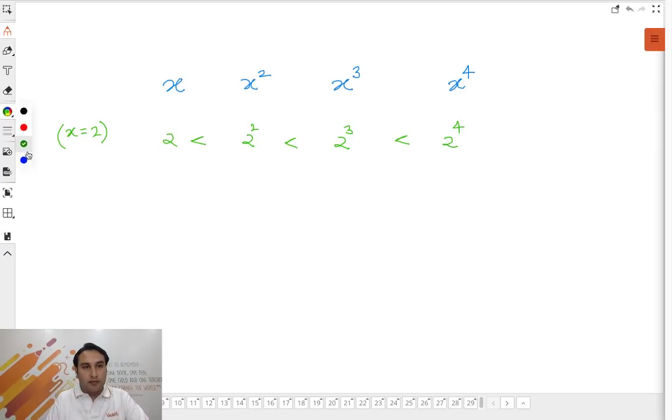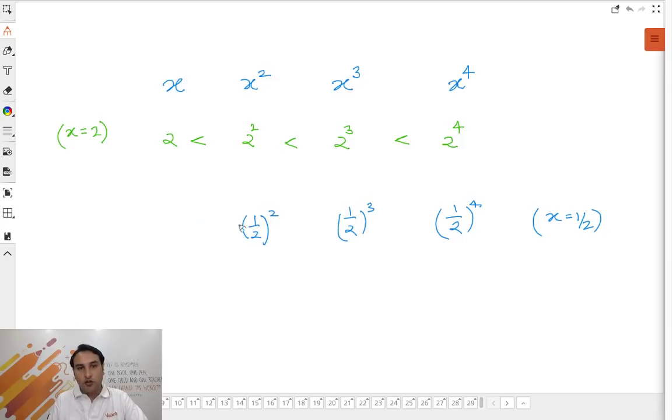Now let me take an example of x equal to half. Suddenly the situation will completely change. Half to the power 4, half to the power 3. Now tell me which one is greater? Half to the power 2 and half. Do you know that the higher the denominator, the lower the value of this number?